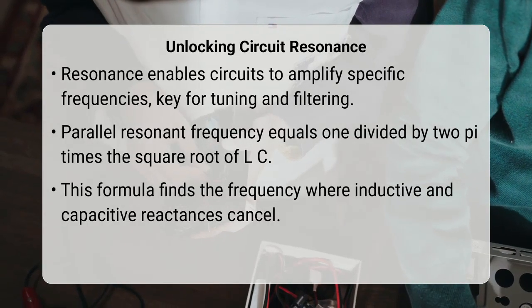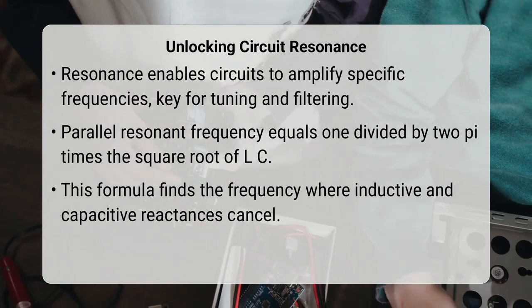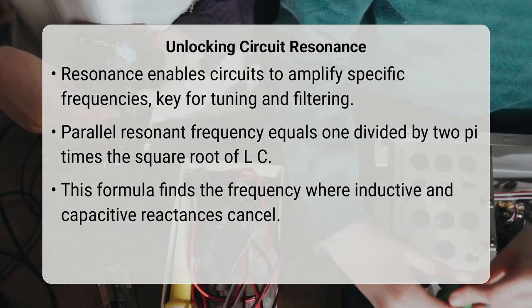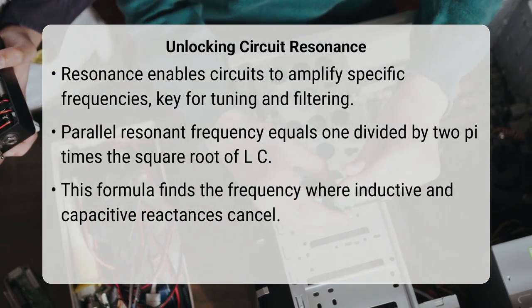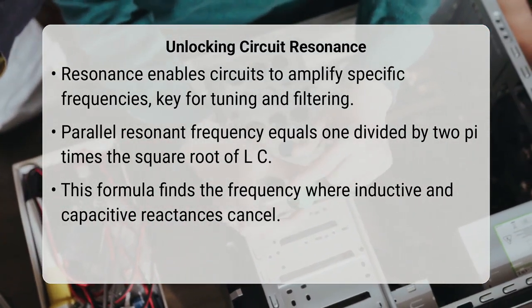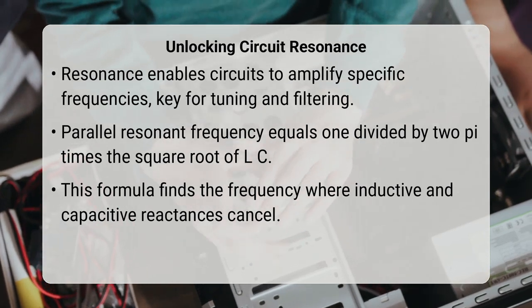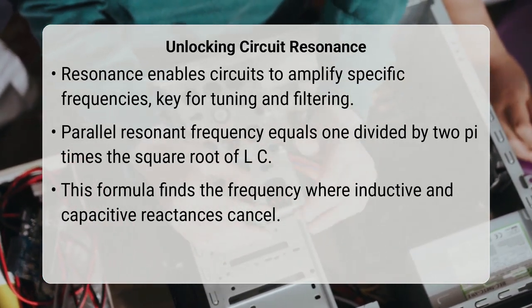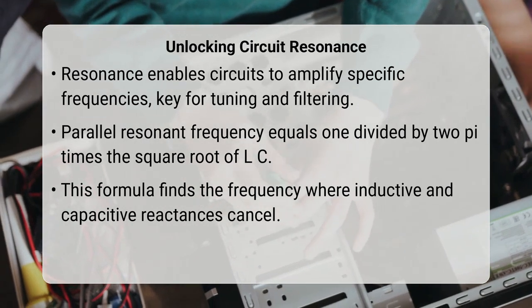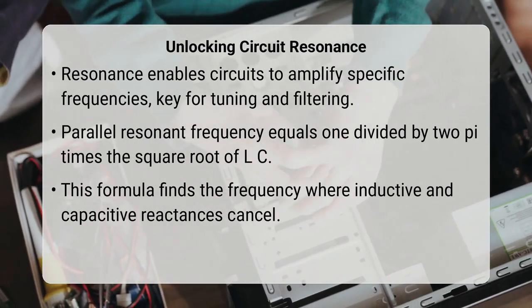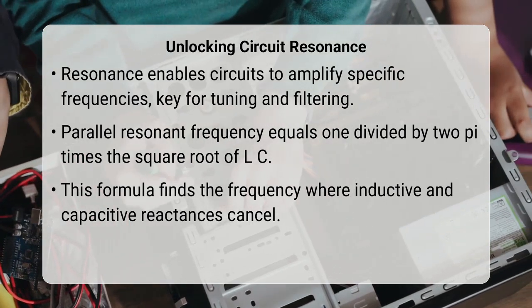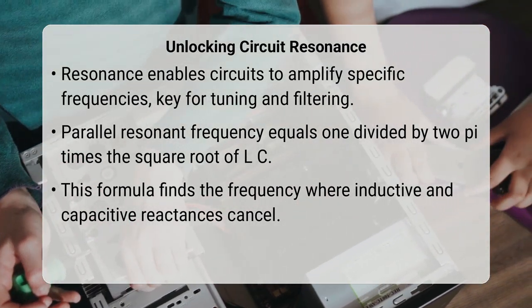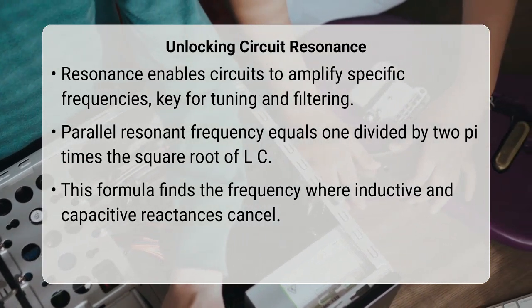Have you ever wondered how electronic circuits can selectively amplify certain frequencies while rejecting others, or how a radio receiver tunes into a specific station? This remarkable ability often relies on a phenomenon called resonance, a critical concept in alternating current circuit analysis. For a parallel resonant circuit composed of an inductor and a capacitor connected in parallel, the resonant frequency, often denoted